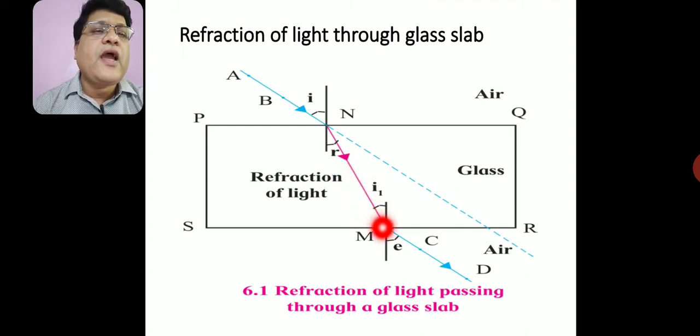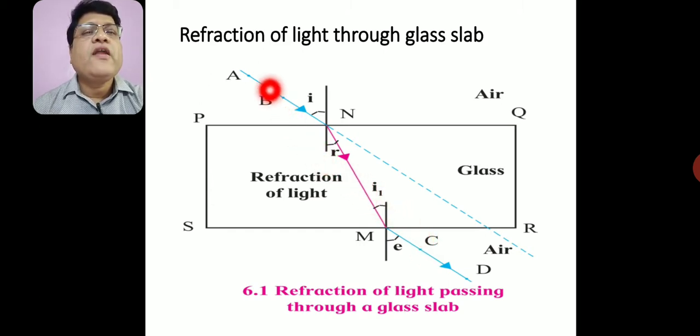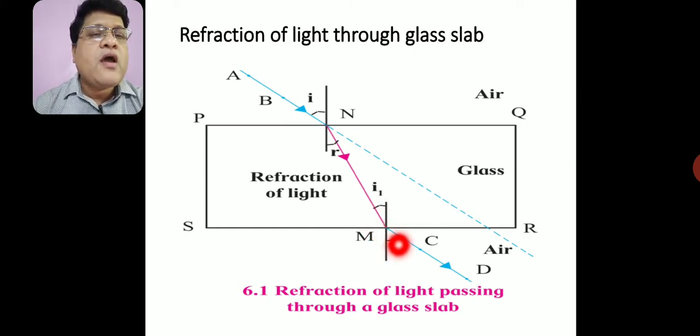Again at point M, when the light ray enters from glass to air, we see that instead of passing straight, it changes direction at point M and passes in the direction of CD. It means when light enters from air to glass, it changes direction, and when light enters from glass to air, again it changes its direction.